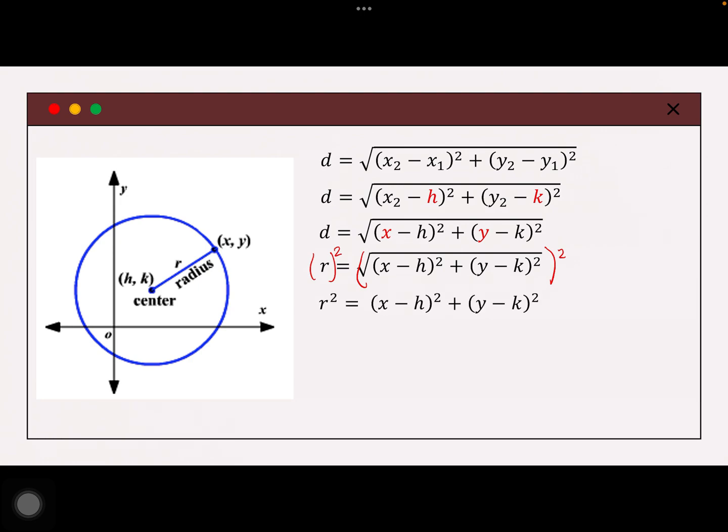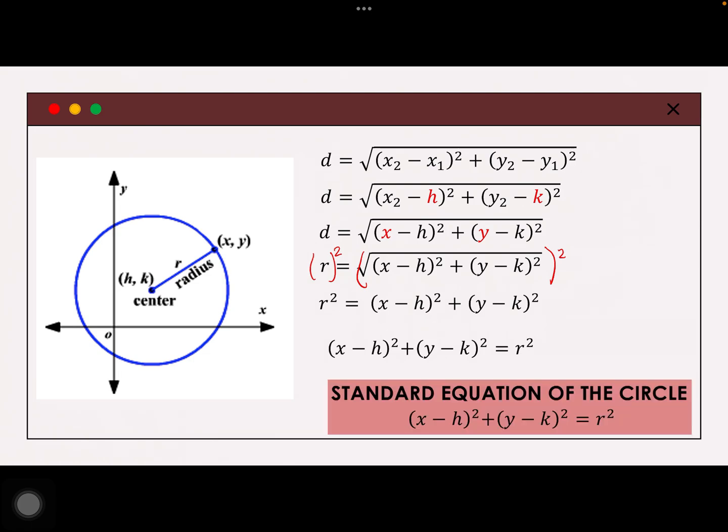So, when you square both sides, ayan, naging r squared is equal to quantity x minus h squared plus y minus k squared. Ayan na po, aayusin lang natin. I'll just interchange the left and the right hand side of the equation. And this is what you call the standard equation of the circle. So, pag ganyan ang nakita nyo, madali nating ma-identify yung center at radius.